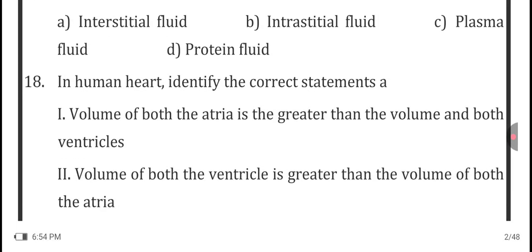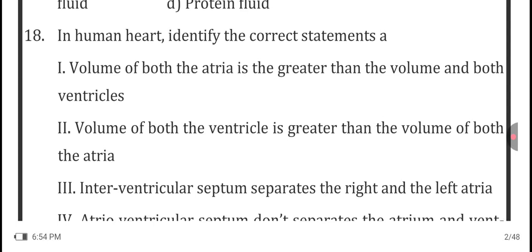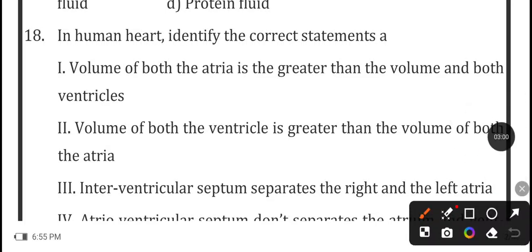Now the next question is, in human heart, identify the correct statement. So volume of both the atria is greater than the volume of both ventricles. So this is the incorrect option, because the volume of both the ventricles is greater than the volume of the atria.